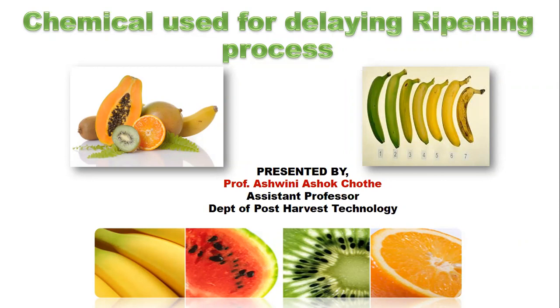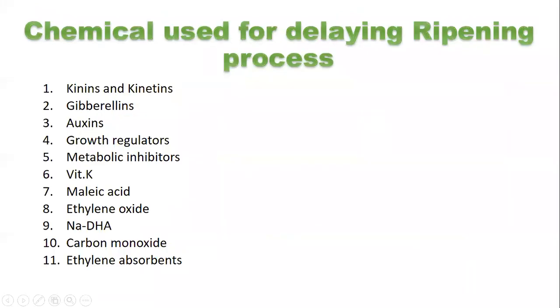Okay, so the chemicals used for delaying this ripening process are kinins and kinetins, gibberellins, auxins, growth regulators, metabolic inhibitors, vitamin K, malic acid, ethylene oxide, NADH, then carbon monoxide and the ethylene absorbent.